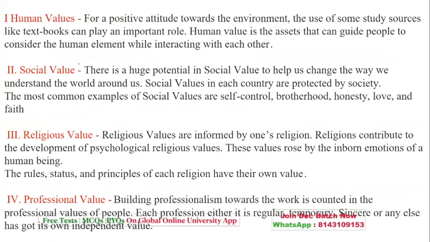There are four types of values: human values, which teach them humanity; social values, which teach them important lessons in the form of honesty, brotherhood, love, and self-control; religious values, which teach them the importance of religion, which cannot be ignored; and professional values, which teach them the rules and regulations, or following professionalism in their life, I mean in the professional life.